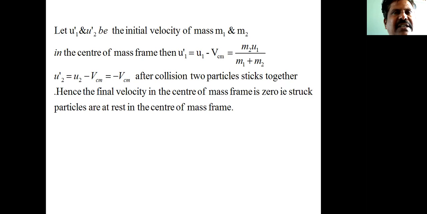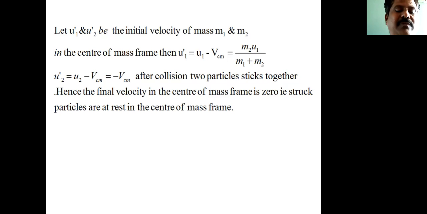That indicates that the center of mass frame of reference moves with respect to the laboratory frame with a velocity of VCM. Whatever equation we get, VCM equals m1 u1 divided by m1 plus m2, indicates that the center of mass frame of reference moves with respect to the laboratory frame with velocity VCM. That is the significance of that equation.